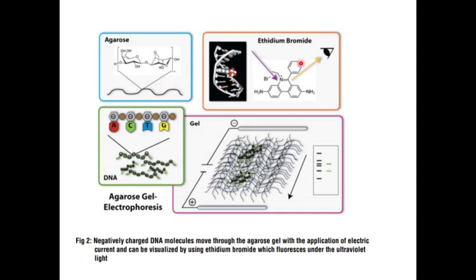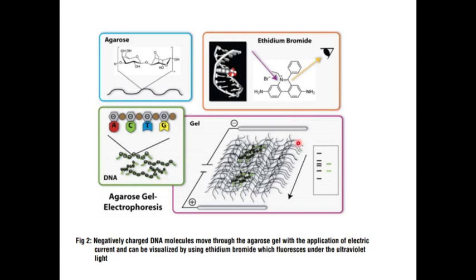So this is the agarose, and we dissolve the agarose in the buffer, and then we add the ethidium bromide, a very low amount, and then we pour it into a mold, and in that mold it will solidify.